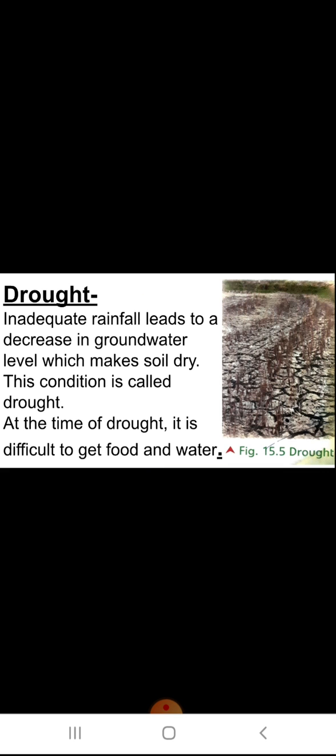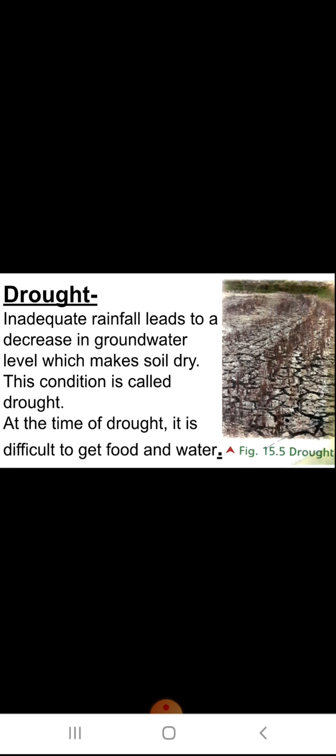Now let's come to the next topic, that is drought. As we have studied, rain is the main source of water. It plays a crucial role in replenishment of the water on the earth. During the summer, the temperature is high. Thus, there is a great loss of water from the surface of earth due to excess evaporation and transpiration. But mostly this water loss is made up with the water coming from rain.